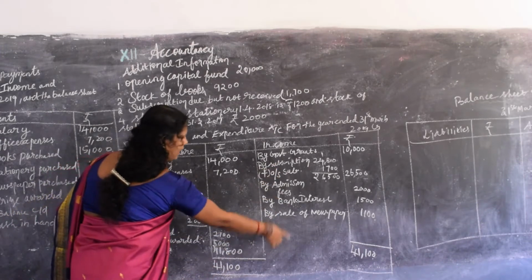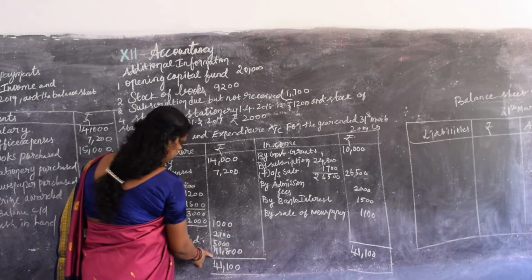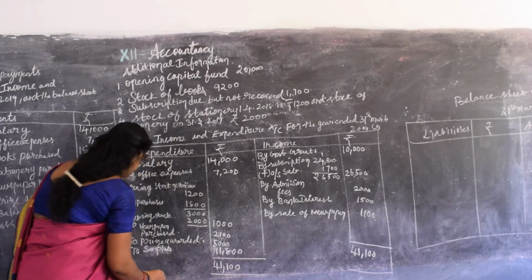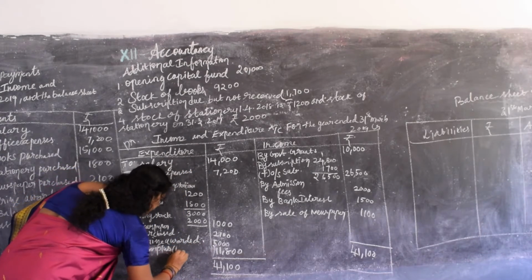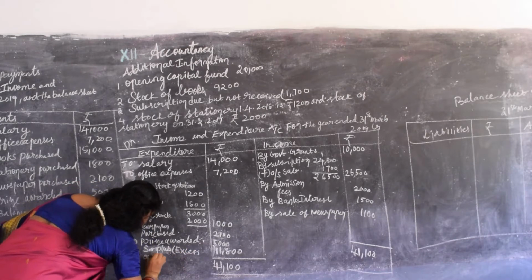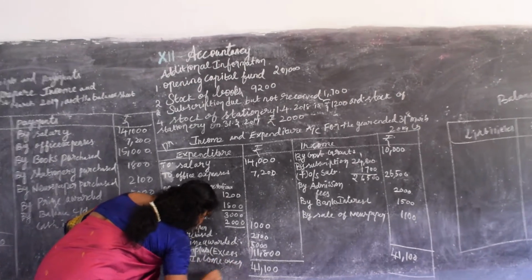So add this area and you will get 41,100. Add this area also. Make the difference, that will be 11,800. That is the surplus, so excess of income over expenditure.